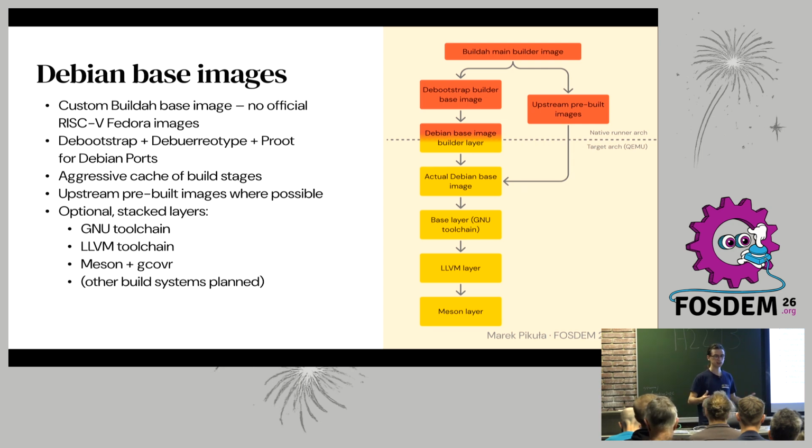And that allows us to utilize OCI caching, so that we don't need to rebuild the Debian images every time we run the CI. And that allows us to have a very similar baseline, because debootstrap and the related tools are what is used for the official upstream images. So we have very similar base images for all the architectures that we support. And then on top of that, as I said, we build additional layers, so the GNU toolchain, LLVM, Meson, and whatever you have in your project.